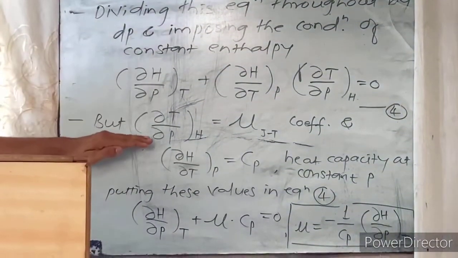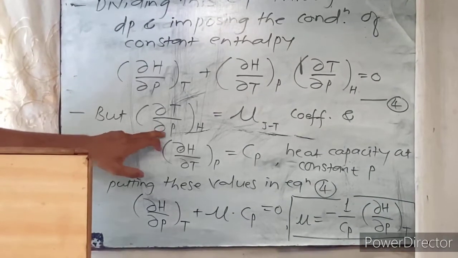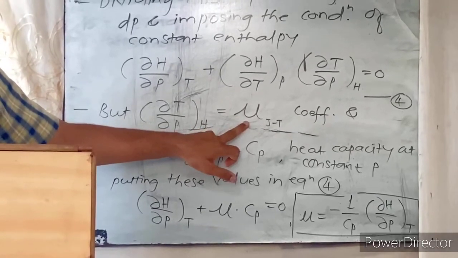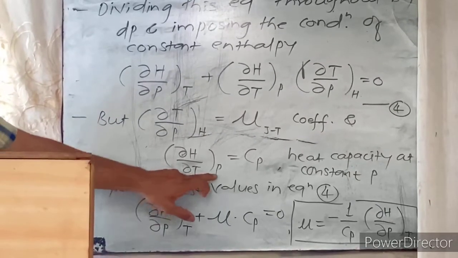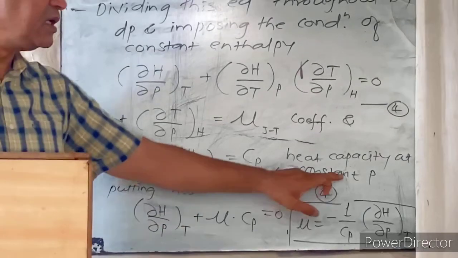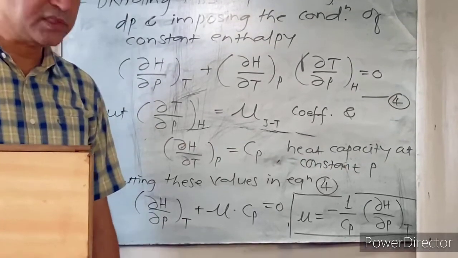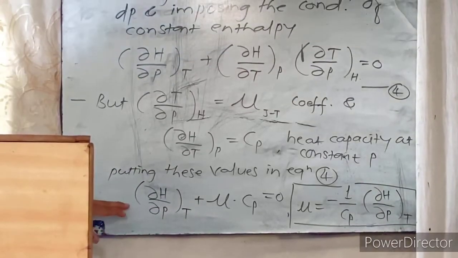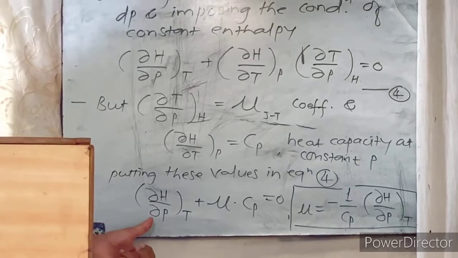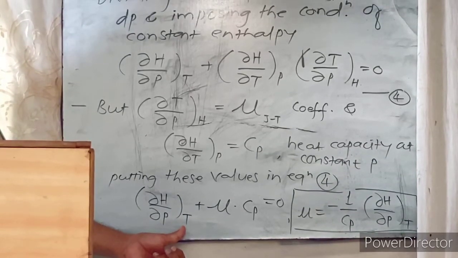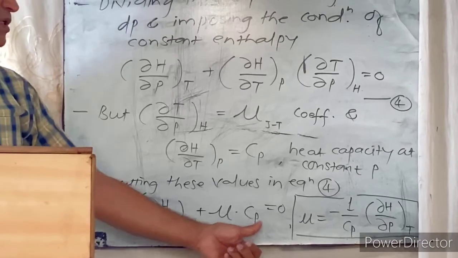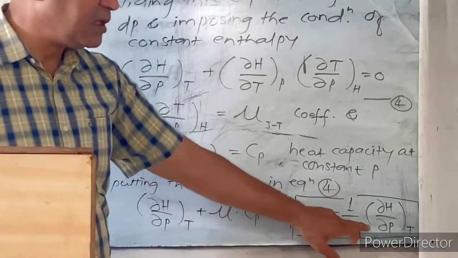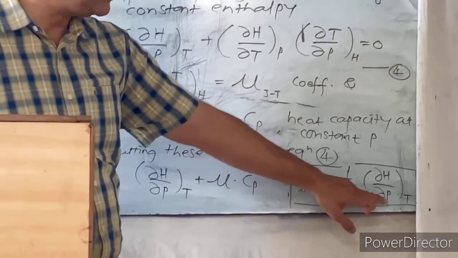But in this equation, we know that del T over del P at constant enthalpy is nothing but the Joule-Thomson coefficient, represented as mu JT, and del H over del T at constant pressure is nothing but Cp, the heat capacity at constant pressure. If we substitute these two values in equation number 4, the equation becomes del H over del P at constant temperature plus mu into Cp is equal to 0. Therefore, mu is equal to minus 1 divided by Cp into the bracket del H over del P at constant temperature.